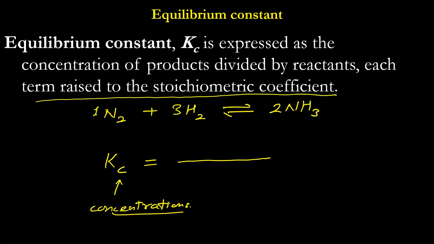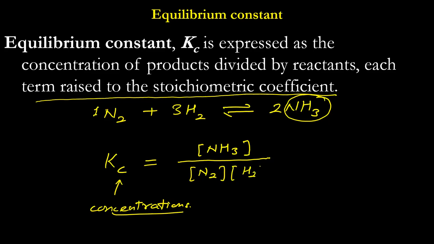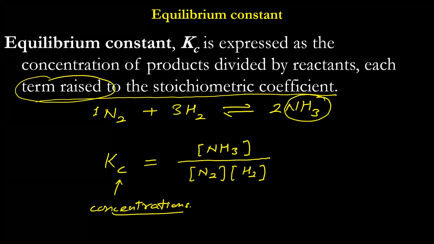Now the products will be on the numerator side, so concentration of ammonia. In the denominator, I will have concentration of nitrogen and concentration of hydrogen. Now I come to the next part, raised to their stoichiometric coefficient. Stoichiometric coefficient for ammonia is 2, so I'll have concentration of ammonia raised to the power 2, square of that.